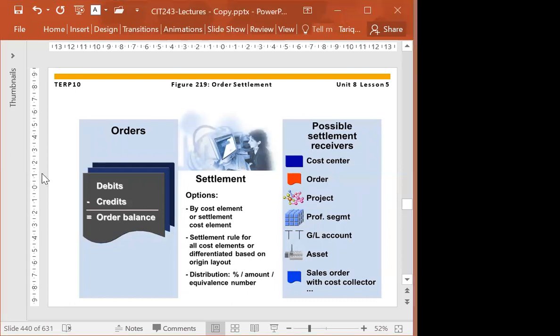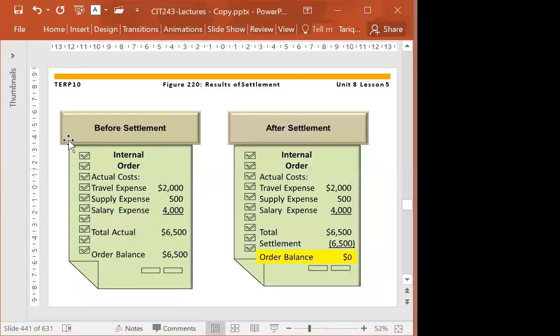Now, once you do the settlement, if you see, this is before settlement, all the cost on the internal order, we are collecting all the cost. And the total actual amount is 65,000. And this is the balance. Once you settle the cost, then the balance will be 0. The total amount before is 65,000, the settlement amount is 65,000, and the balance is 0.